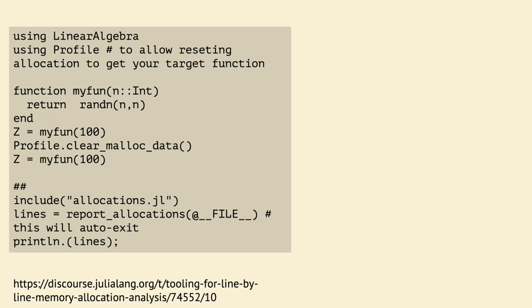While I was tracking down allocations, I wrote a small script that is illustrated here. It's called allocations.jl. What it does is it takes the code of a file, or in this case, the current file, and produces a report on where the allocations are. I posted a note on it on the Julia discourse if you'd like more information. We will see a few illustrations of how it works.